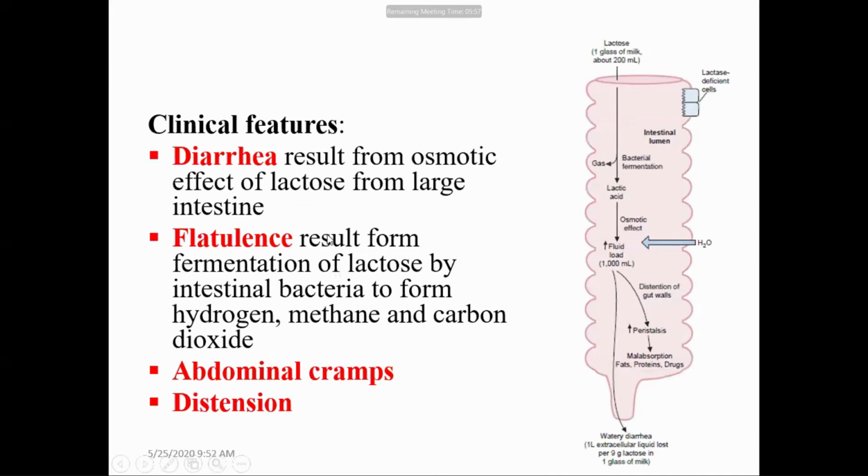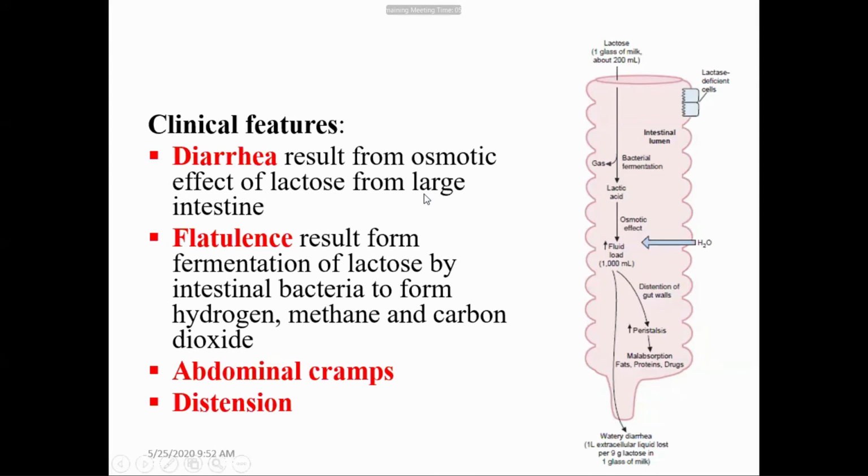And next, lactose reaches the large intestine, where it is fermented by the bacteria present in the intestine. It is converted to different gases like hydrogen, methane, and carbon dioxide, which lead to flatulence, abdominal cramp, and distension.